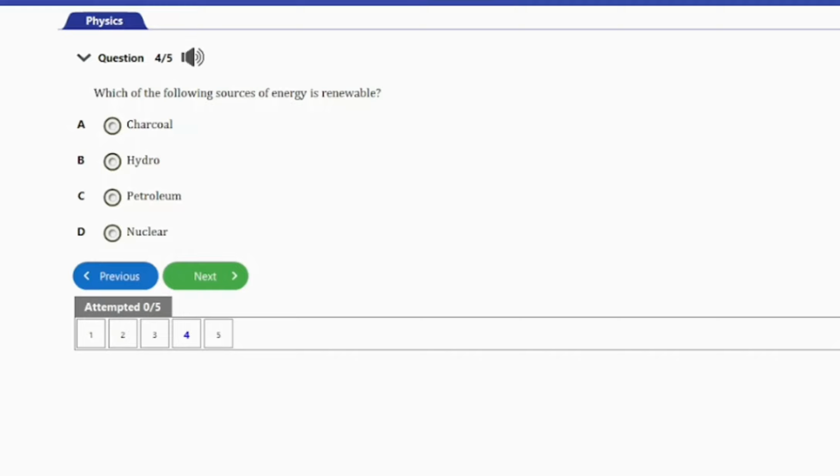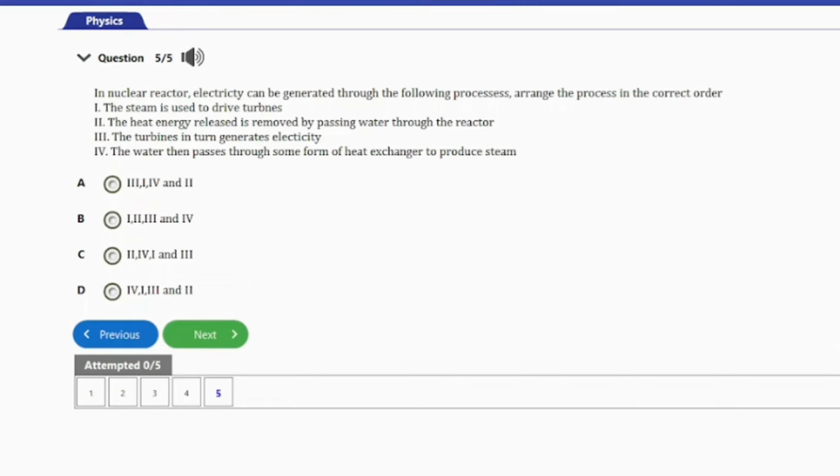And let's go ahead and consider the next and last question together, guys. So the question here says, in nuclear reactor, electricity can be generated through the following processes. Arrange the process in the correct order. We have I, steam is used to drive turbines. II, the heat released is removed by passing water through the reactor. III, the turbines in turn generate electricity. And then IV, the water then passes through some form of heat exchanger to produce steam.